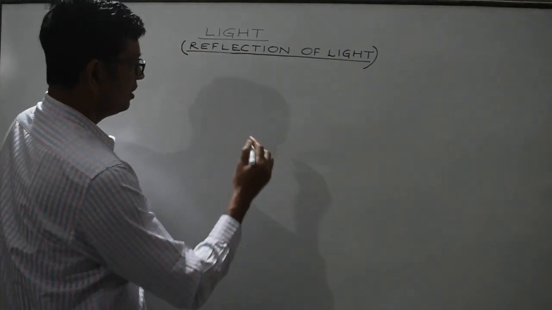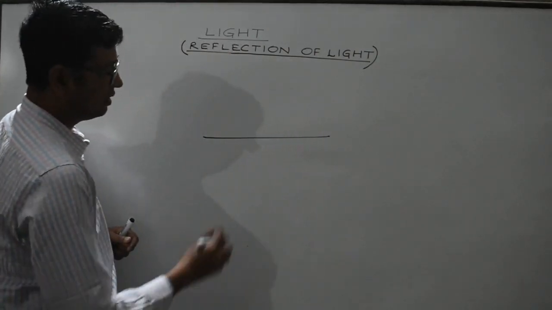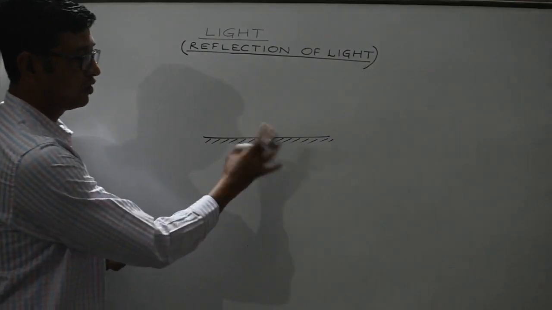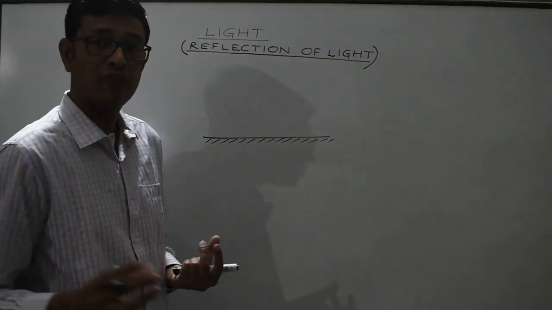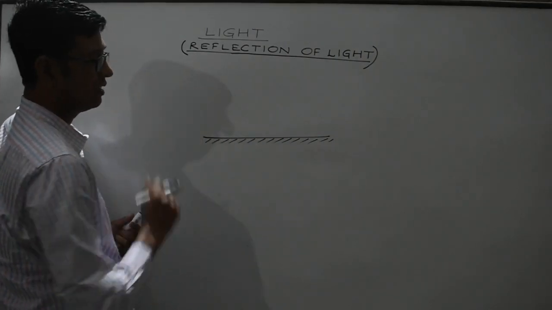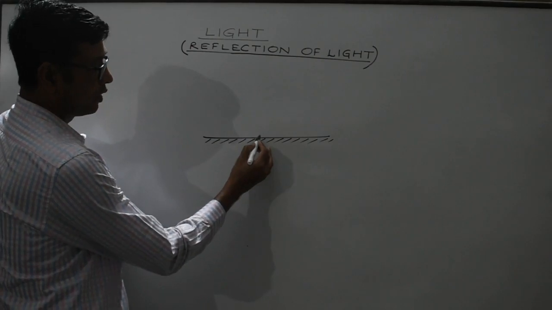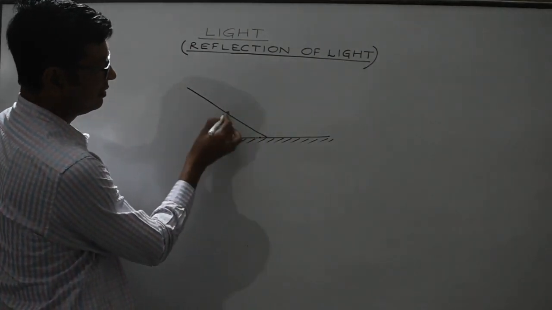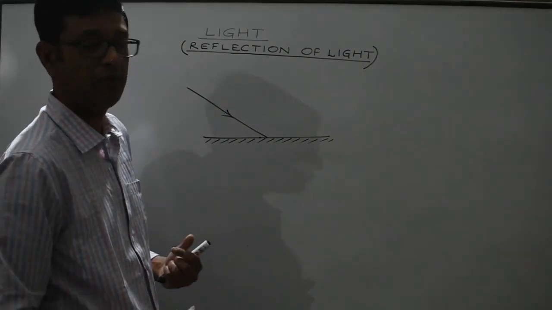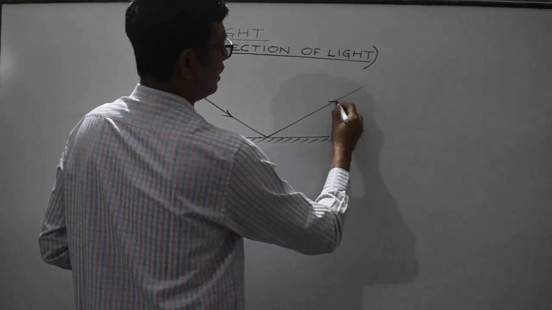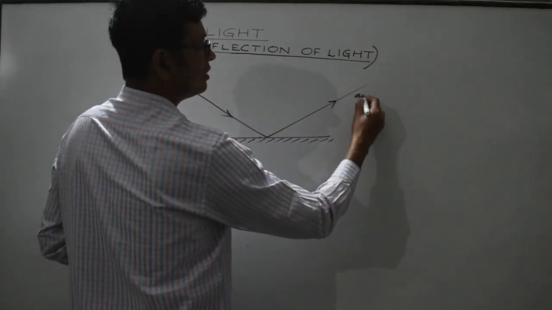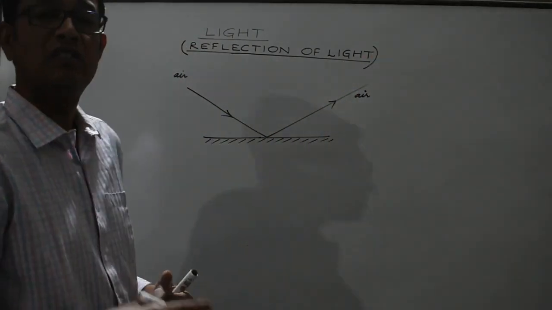Now look, a plane mirror will be represented by this. This is a straight line. This represents the back surface, which is deposited with a fine layer of silver. So this one will be the reflecting surface. This is the reflecting surface. Now, when light is incident, this is a ray. When light is incident on a surface, say a plane mirror, then it will bounce back into the same medium. Suppose it is coming from air, it will bounce back into the same medium. Right? So this is reflection.